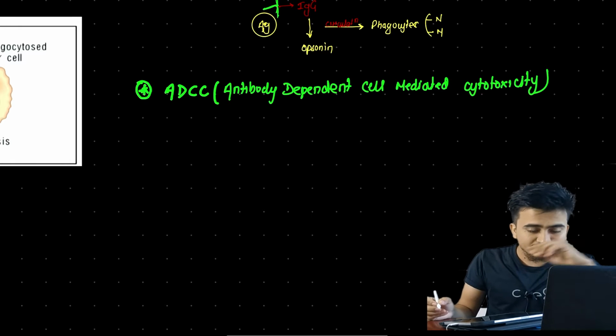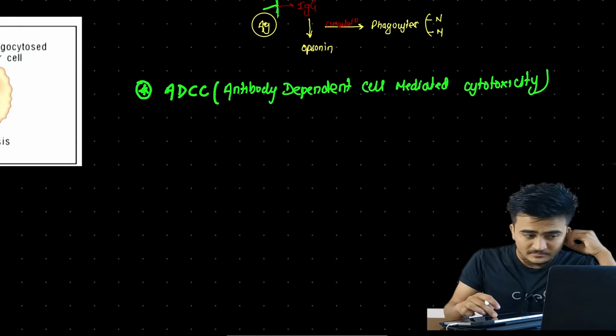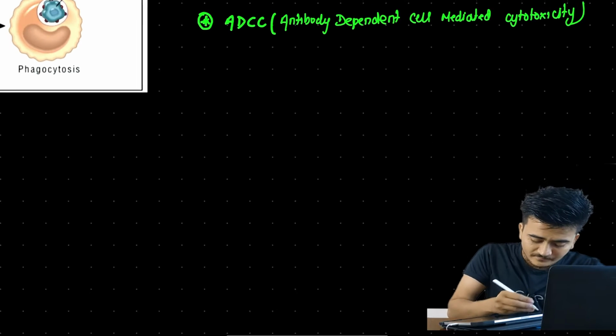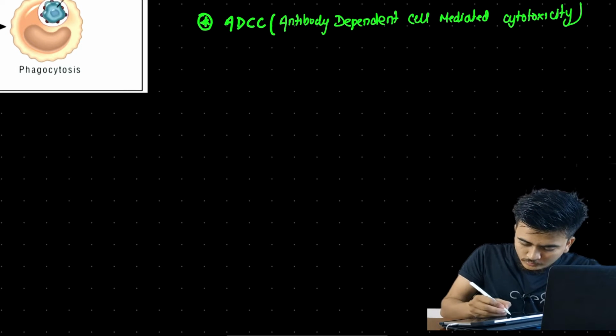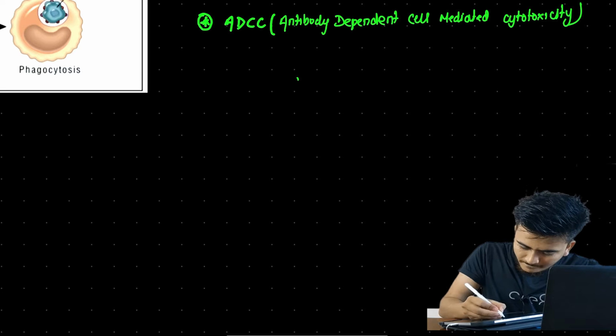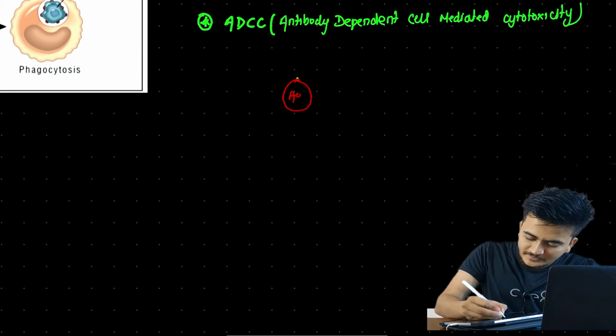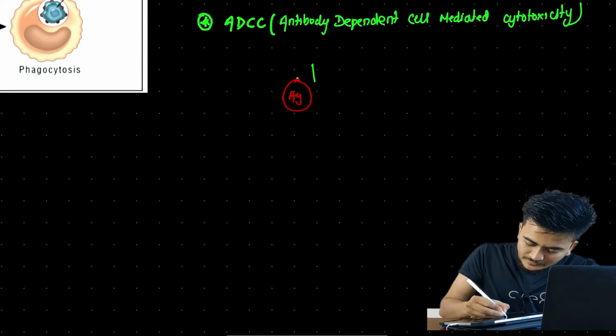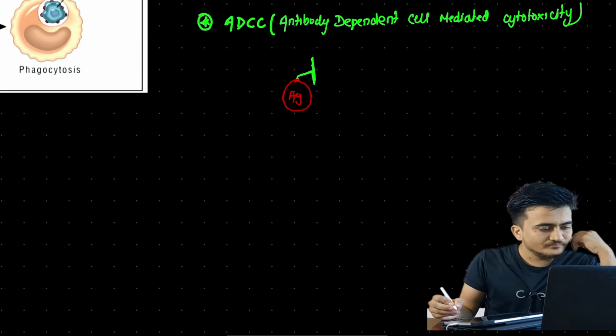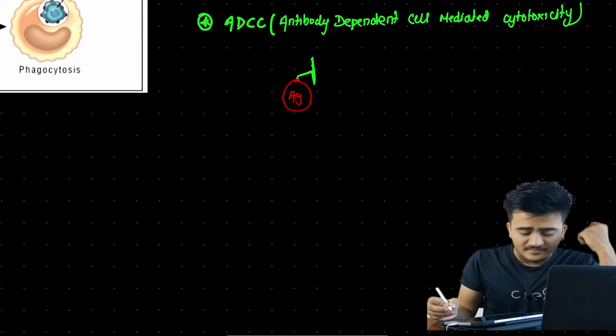Antibody dependent cells. Let us draw antigen. This is our antigen, and this antigen is coated by our antibody. Antigen coated by antibody.